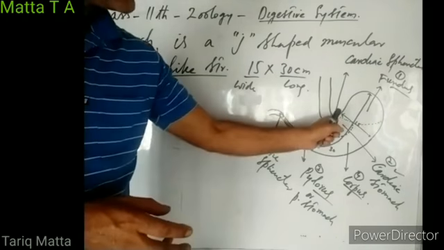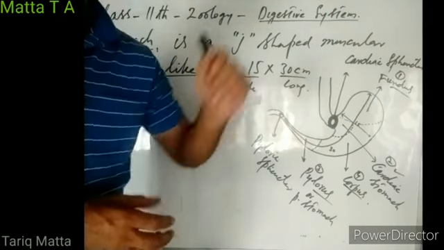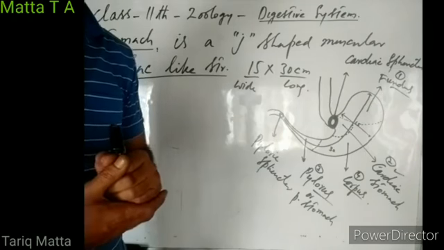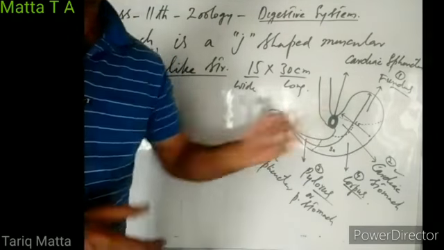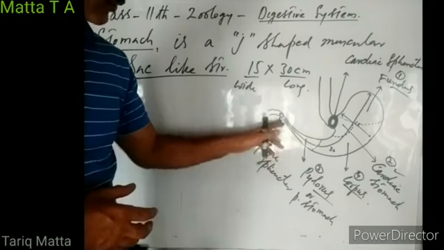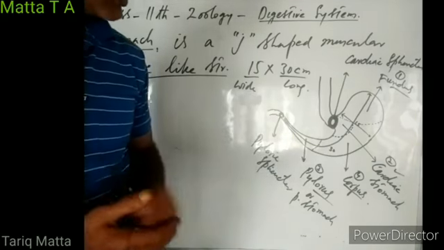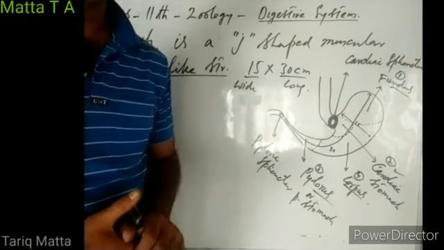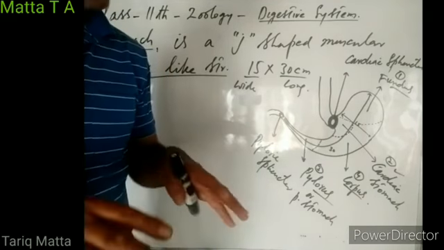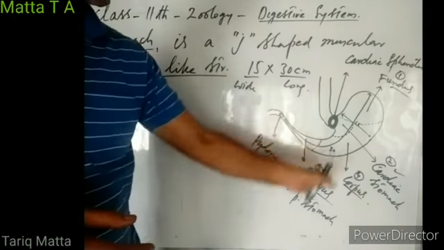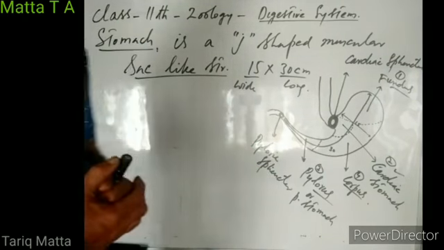The region of the stomach which projects above the cardiac sphincter, we call the fundus. The part of the stomach around the cardiac sphincter, we call the cardiac stomach. The part towards the pyloric sphincter, we call the pylorus or pyloric stomach. And the remaining part of the stomach, we call the corpus. So there are no boundaries or demarcations. We superficially divide the stomach into these four parts. Otherwise, it is simply a single sac-like structure, right?